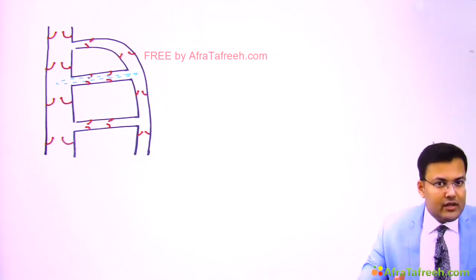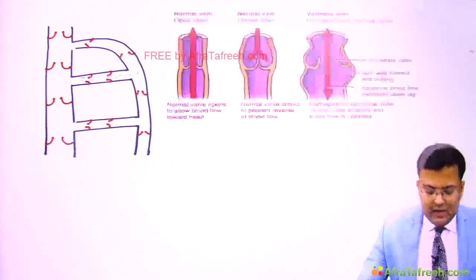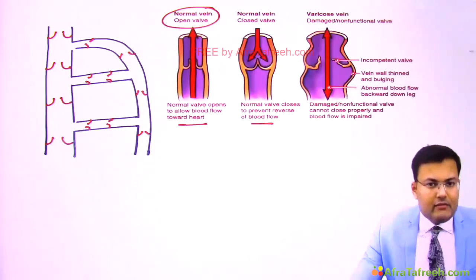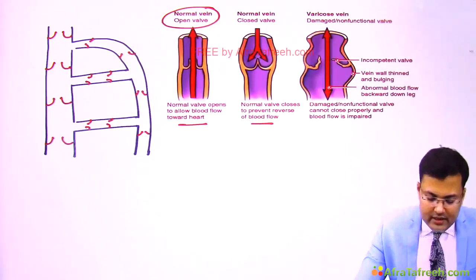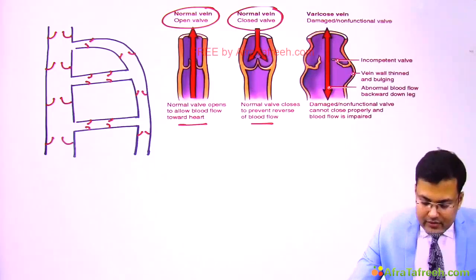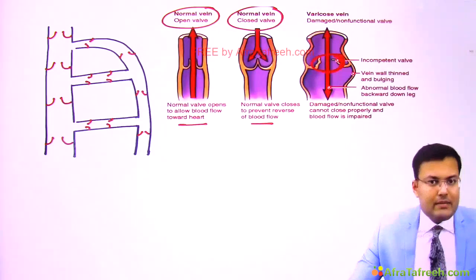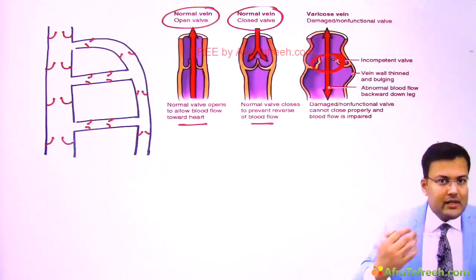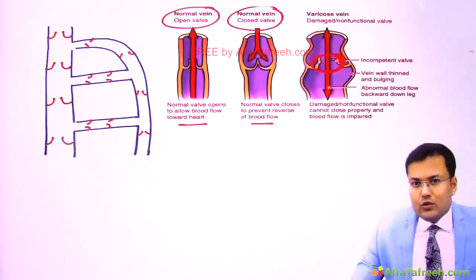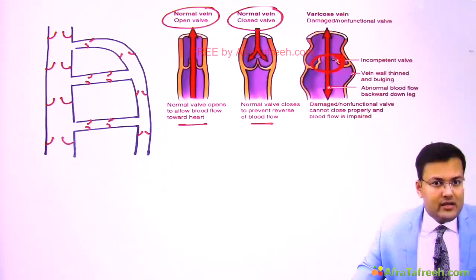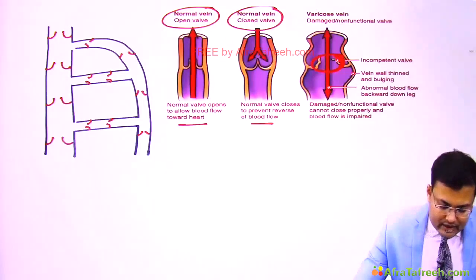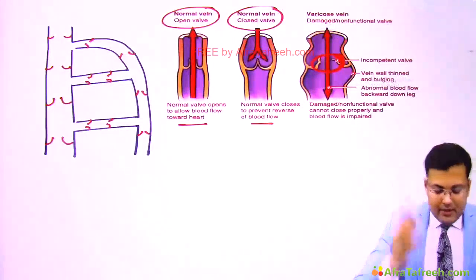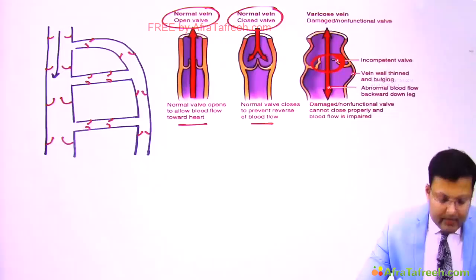This is normal physiology. Now what is the problem? You can see this is the normal thing. When the valve opens, blood goes towards the heart. Then it closes, and there is no reflux. But whenever there is a damaged valve, what happens? During diastole also, since the valve does not close properly, there is reflux of blood. So varicose vein behaves like a regurgitant lesion. Imagine this valve is abnormal. During systole, the blood goes up, but during diastole, it comes back.